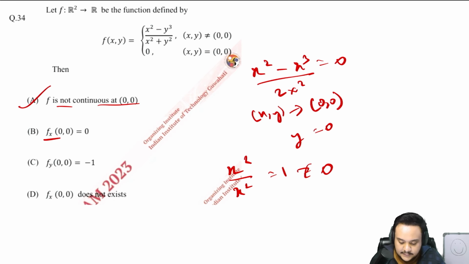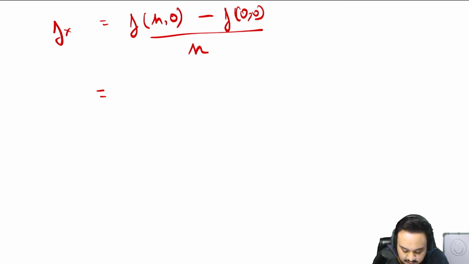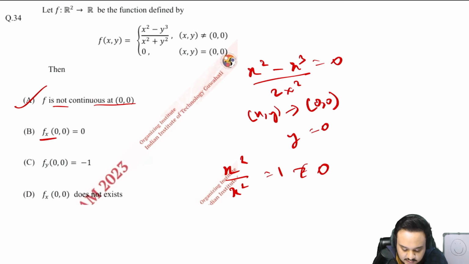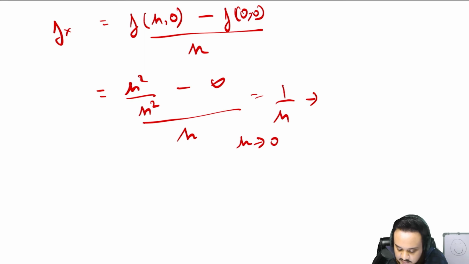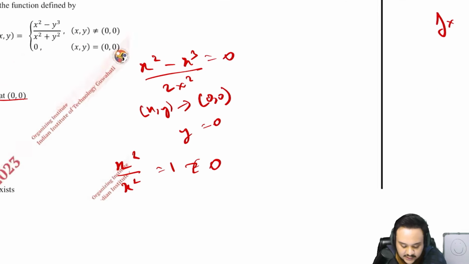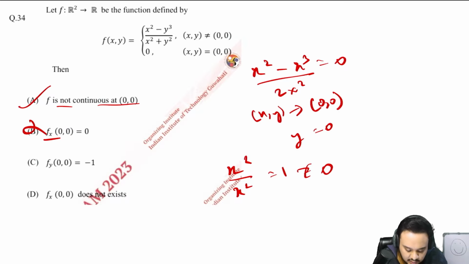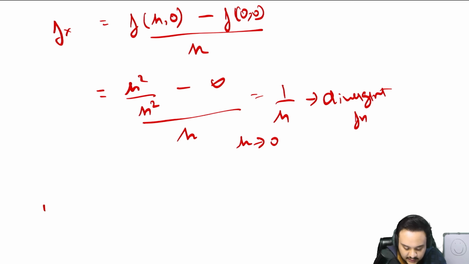So you have this. Just replace the values. h square upon h square minus 0, 0. So this is 0 and this is h. 1 upon h as h tends to 0. So this is a divergent function, so to say that it is equal to 0 is absolutely wrong. If you read option D carefully, it says that the partial derivative does not exist, and it indeed does not exist. Now let us check for the partial derivative of y.